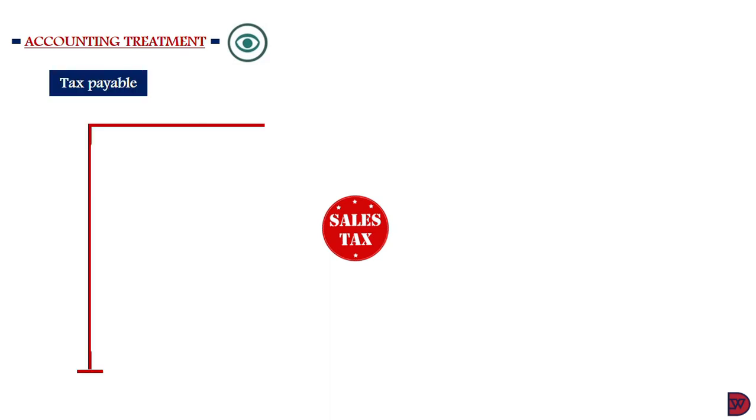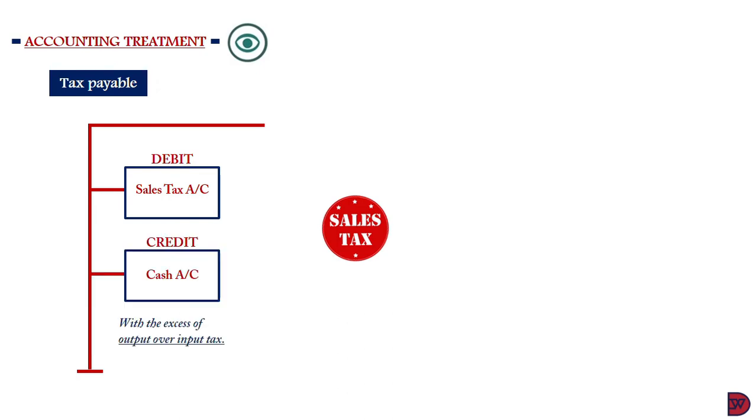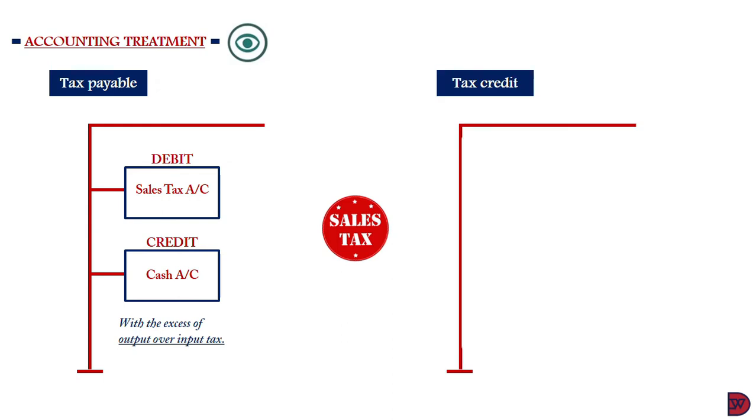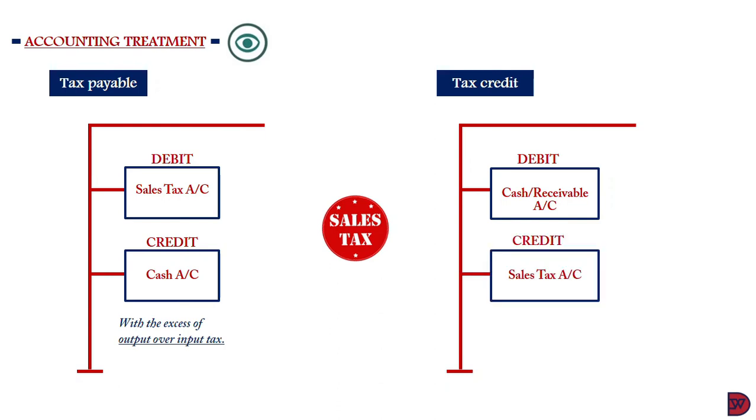We'll treat the tax payable first. So when a tax is paid, you have to debit the sales tax account and you credit cash account with the excess of the output over the input tax. When we come to the tax credit, we'll debit the cash account if the money is received, or the receivables account if it's going to be received. Then we will credit the sales tax account with the excess of the input over the output tax.